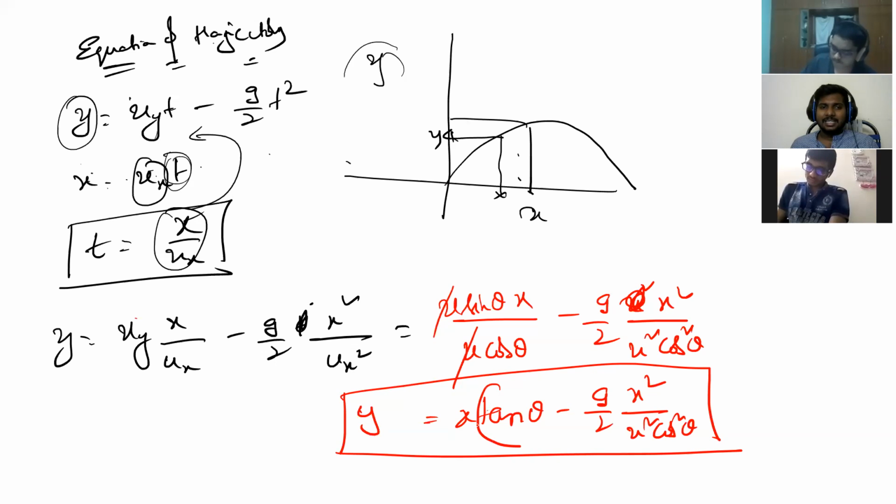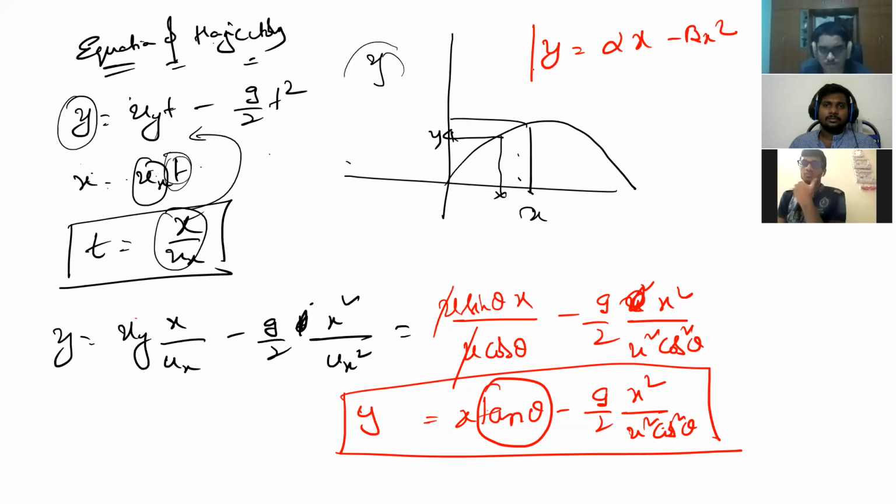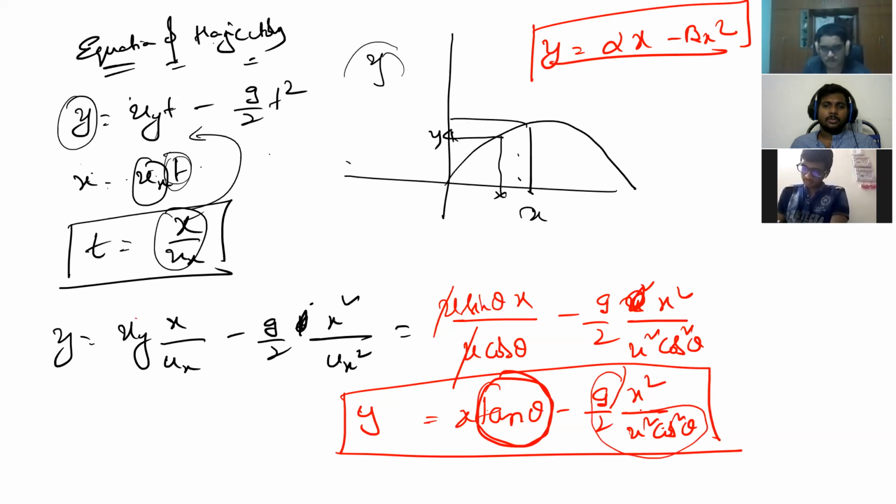This can be compared. Tan theta is a constant because it depends upon the initial angle theta, right? Yes, sir. Then cos theta is constant and u is fixed. So can I write this as y is equal to alpha into x minus beta into x square? This is entirely constant. Alpha is tan theta, beta is g by 2 u square cos square theta. Got it? Yes, sir. So now this is an equation of a parabola. Let's go to the black screen.